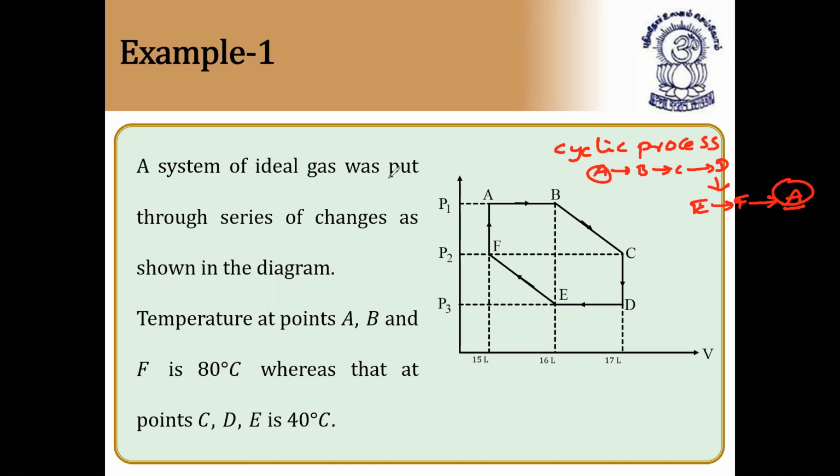So a system of ideal gas was put through a series of changes as shown in the diagram. Temperature at A, B, and C is 80 degrees C, so the temperature is 80 degrees C, constant temperature. And the temperature at A, B, and F is nothing but 80 degrees C, and C, D, E is nothing but 40 degrees C. Now, what is the question they're asking? We'll just discuss now.